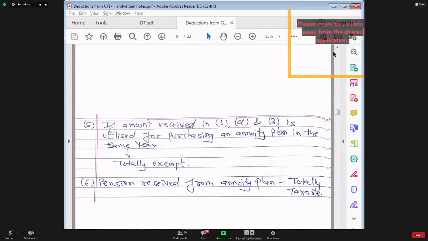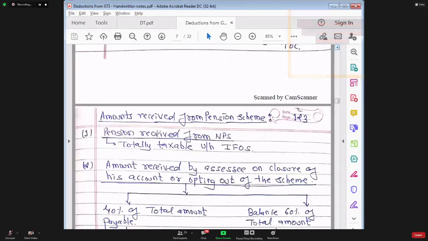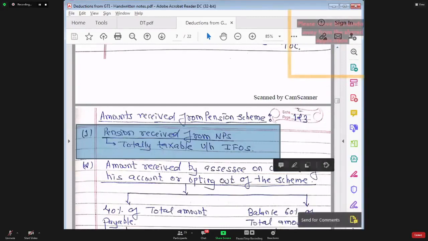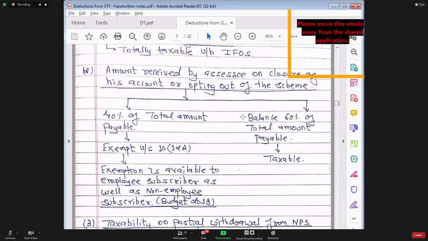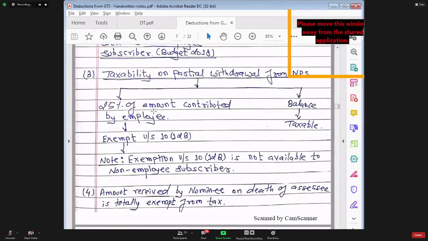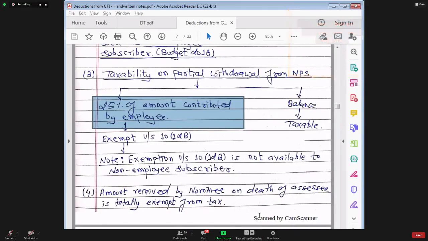Now see, I'll once again go back to point number 1, 2, and 3. Point number 1 says whatever pension is received from this scheme is fully taxable. Point number 2 says if you have closed the account and opted out of the scheme, then 40% of the amount will become taxable. Point number 3 says in case of partial withdrawal by the employee, 25% of the employee's contribution will be exempted, the balance is taxable, and the employer's contribution is fully taxable. So in point number 1, 2 as well as 3, a certain amount is made taxable to you.